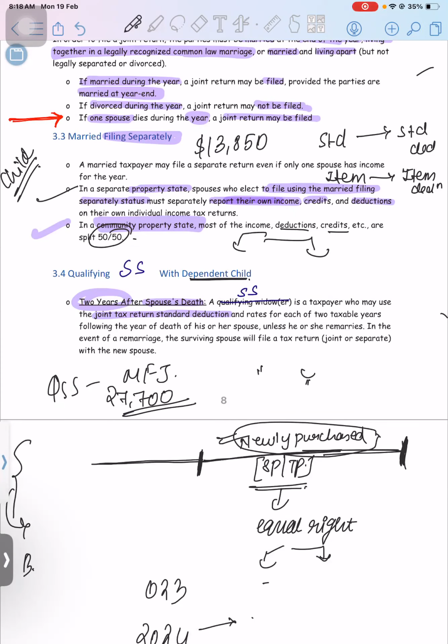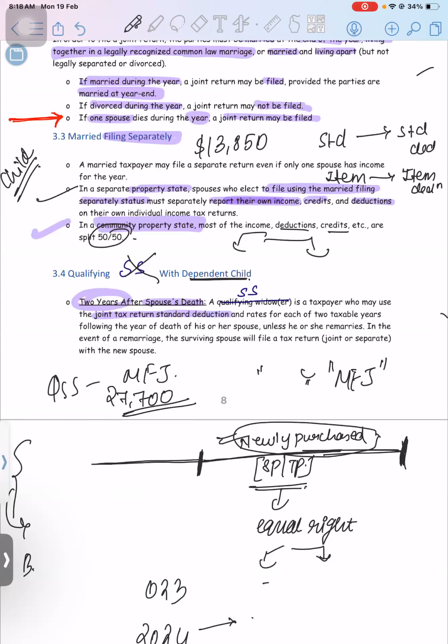Okay, so the rates can be beneficial for the surviving spouse after the date of death. But remember one thing, if the spouse remarries some other person, this status is not eligible. Let's say Mr. and Mrs. Ben were there in our example. After the date of death, in the next year, if Mrs. Ben marries some other person, then she can't go for surviving spouse status, but she can go for MFJ with the new spouse.